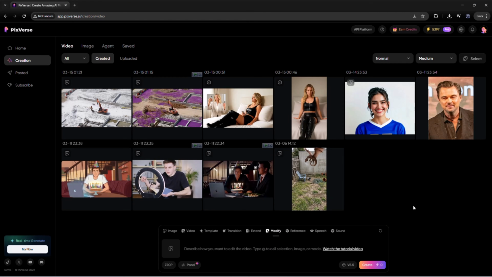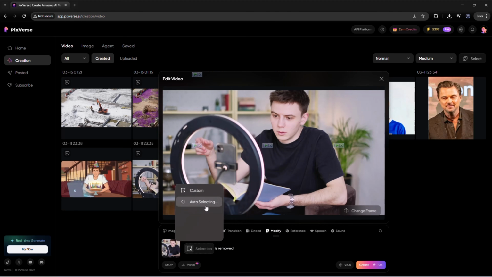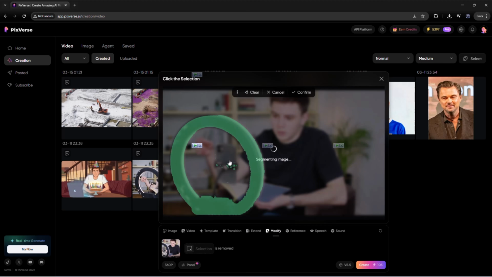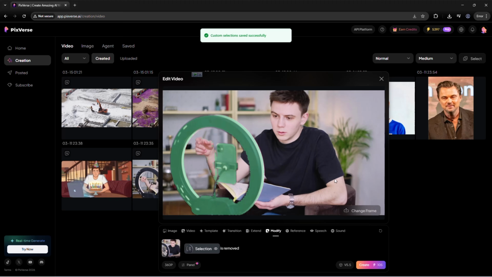Remove distractions, people or objects, while keeping motion and lighting intact. Consumers can turn a crowded street into a perfect solo shot. Businesses can remove unwanted elements from commercial shoots, making campaigns cleaner and more professional.